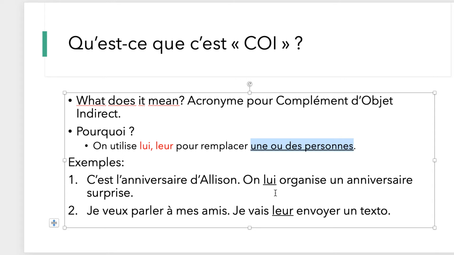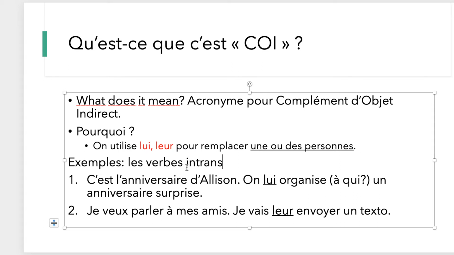All right, so remember with COD, you're asking the question quoi or qui. N'est-ce pas? You're asking the question what. With COI, you're asking the question à qui or à quoi. D'accord? So it really depends on the type of verb. You'll see eventually, as you perform more in the language and take more classes, you're going to be dealing with les verbes intransitifs. So that would be for COI, les verbes intransitifs. You don't have to know this for the final exam, it's just for your knowledge.